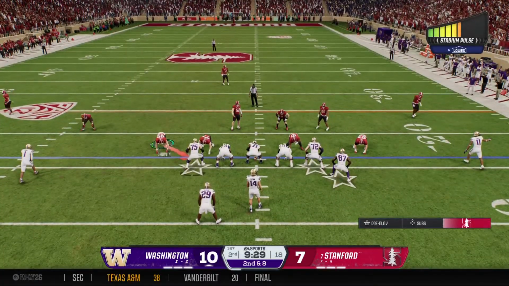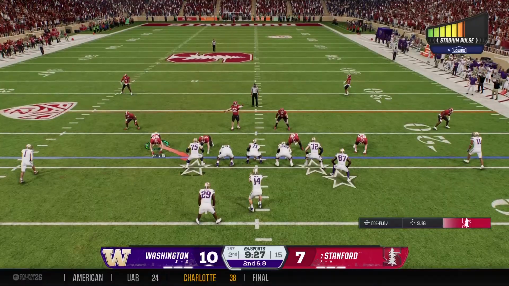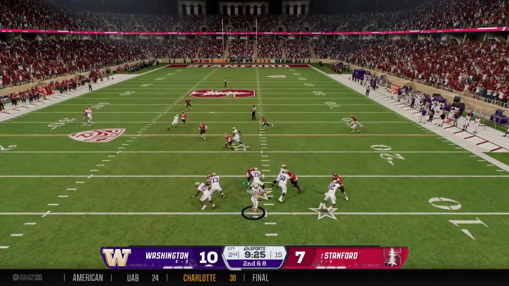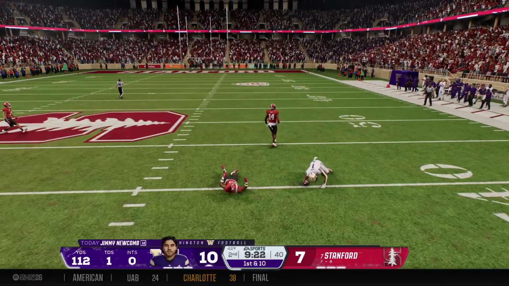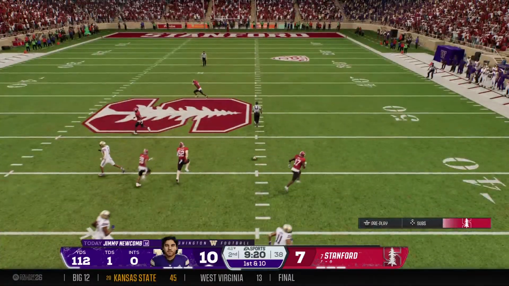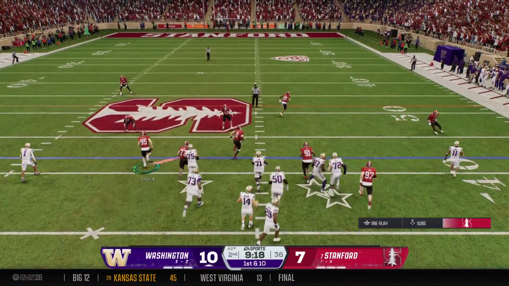No doubt. Lots to be happy about right now if you're this team. I think for this one, though, on this drive, it's about finding the one-on-one matchups that are in your favor. Makes the catch down the right side. Gets it to the 42-yard line, and that's a 1st down.